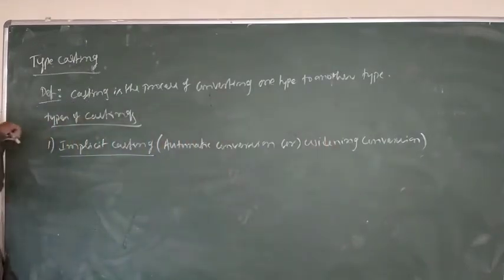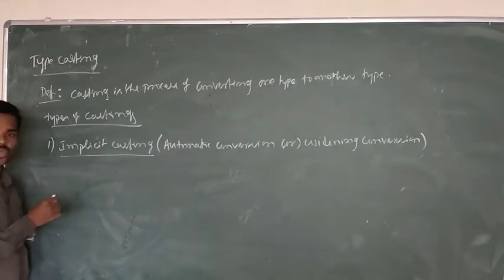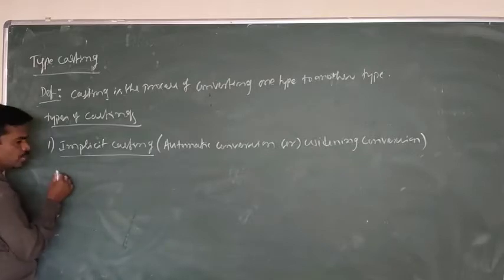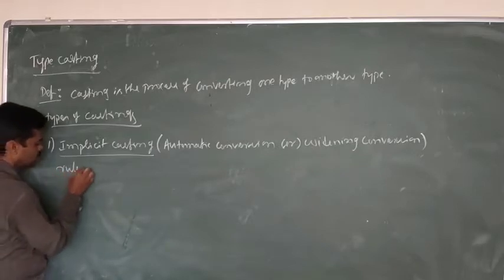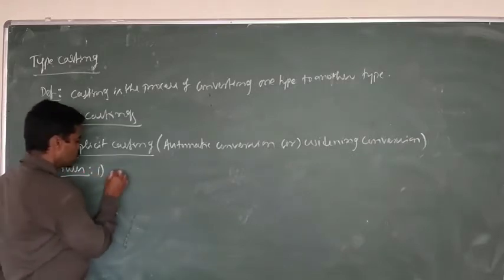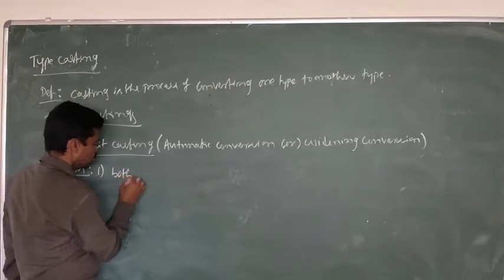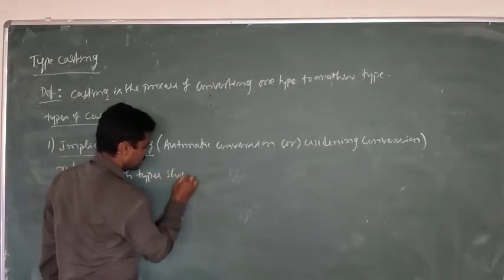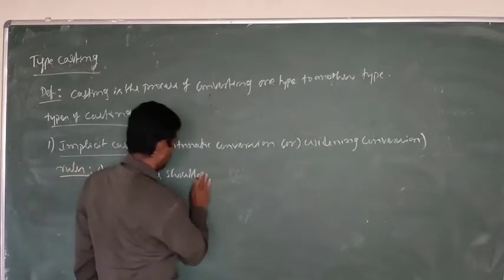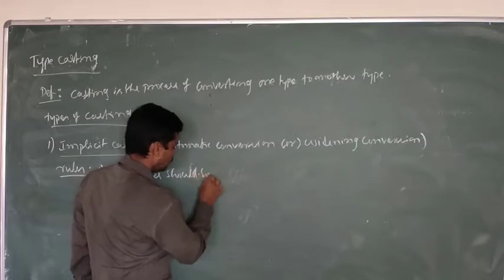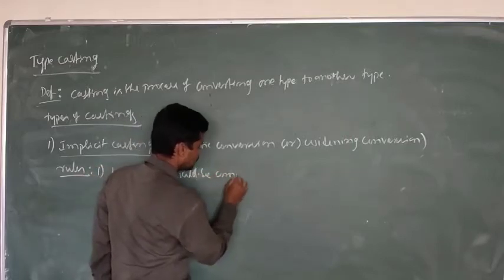Now, what rules do you have to follow to convert from one type to another using implicit casting? You have to follow two rules. Number one, both types should be compatible.